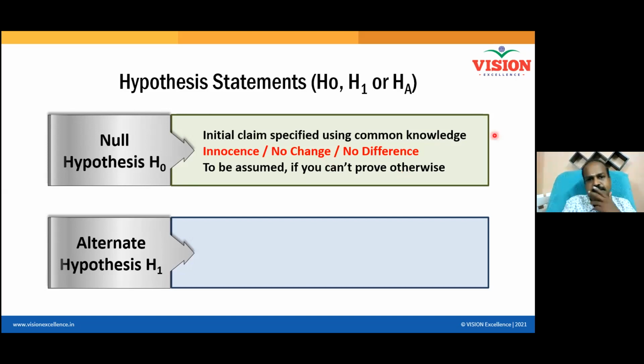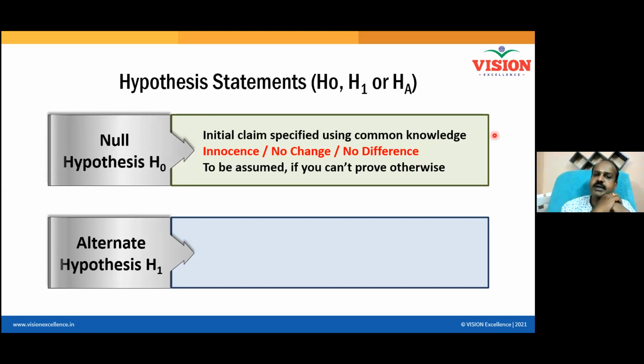For example, imagine you have two machines, machine number 1 and machine number 2. Same make, same time purchased, used for same purpose. The output that the machines produce, you are concerned about the surface finish.